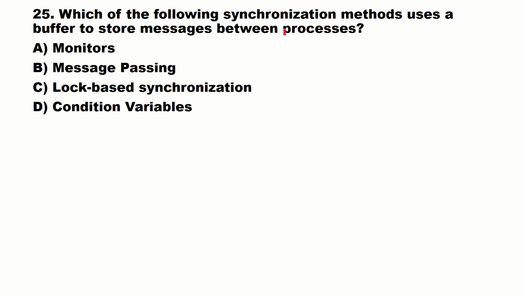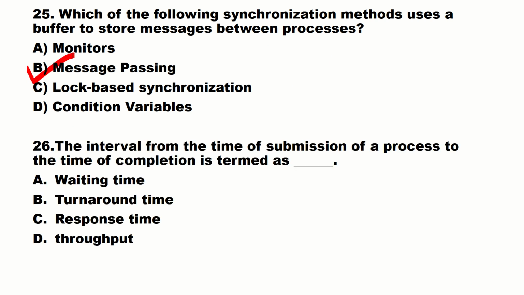Which of the following synchronization method uses buffer to store message between processor? Is it monitors, message passing, lock-based synchronization, conditional variables? The correct answer is message passing. Used to store message between processor.